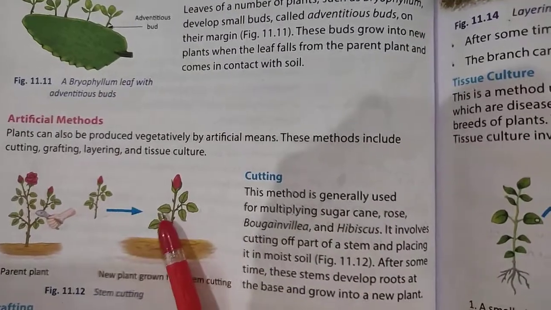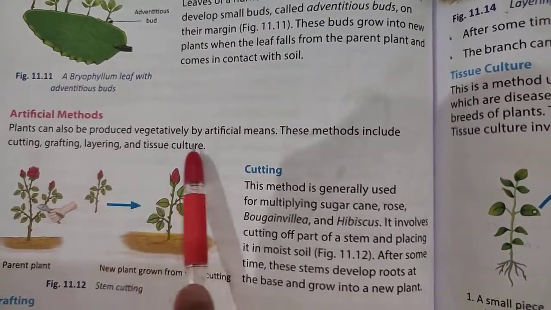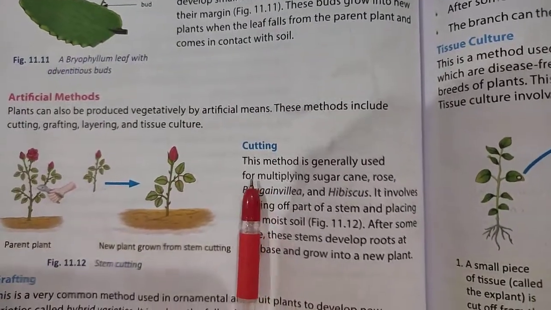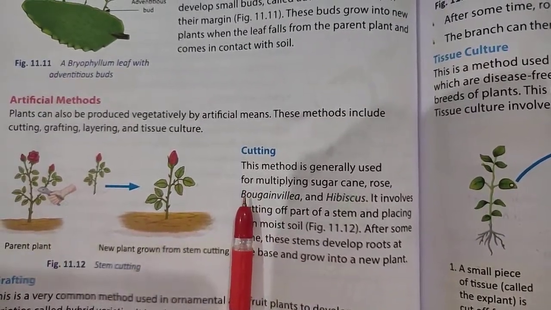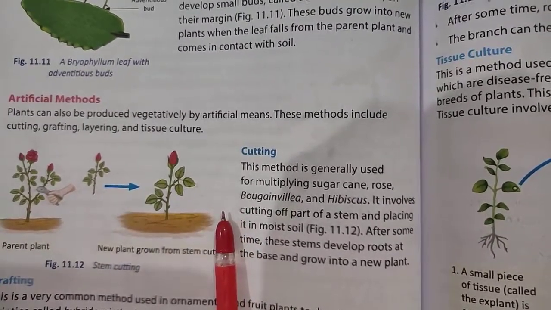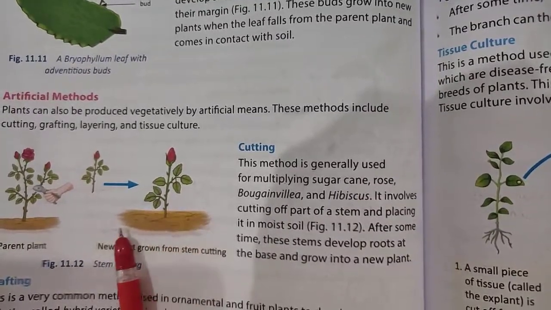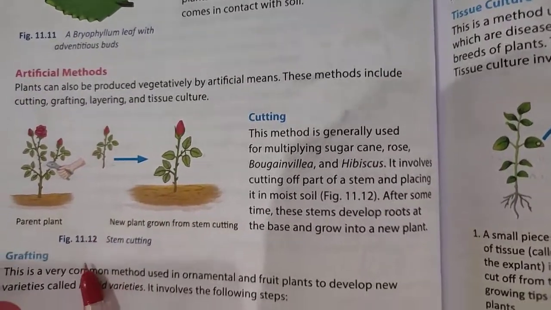Next is the artificial method. The artificial method includes cutting, grafting, layering and tissue culture. Cutting. In this method we generally use bougainvillea, hibiscus, sugarcane or rose plants. We cut the stem of the plant and place it into moist soil. After that, the cut stem grows roots at the base and converts into a new plant.